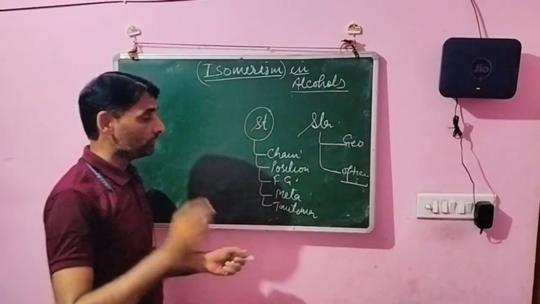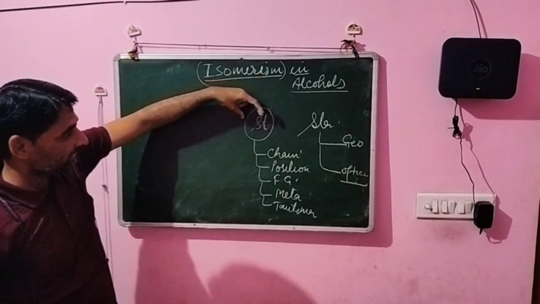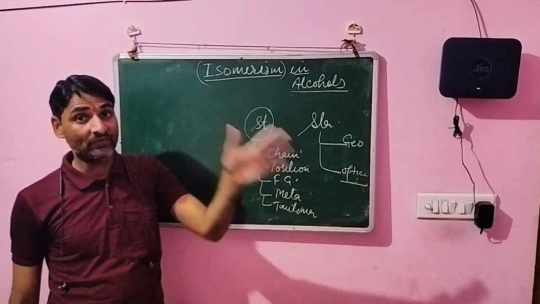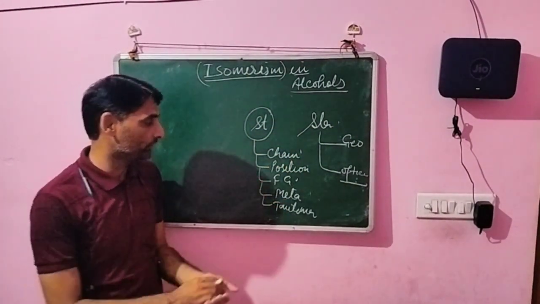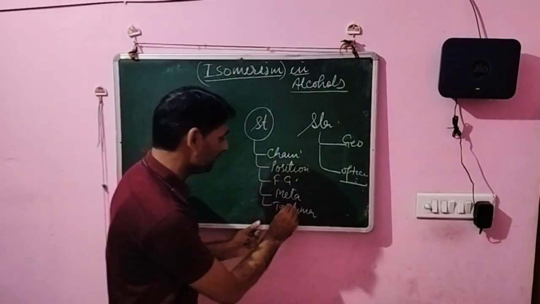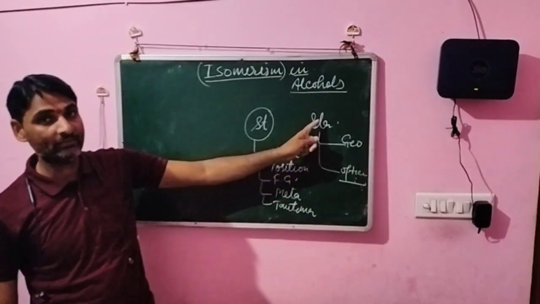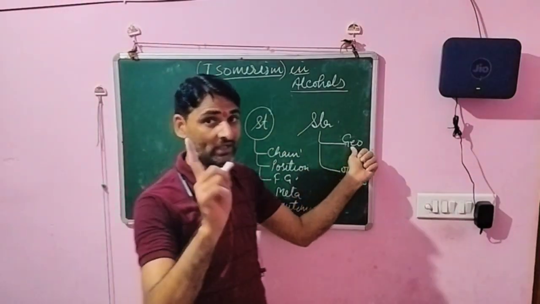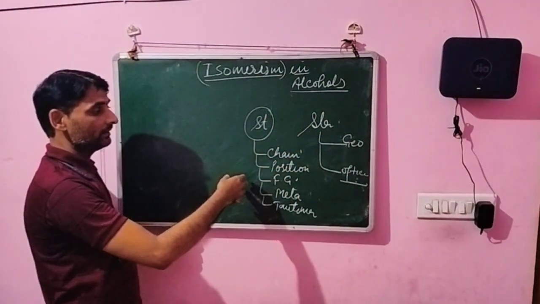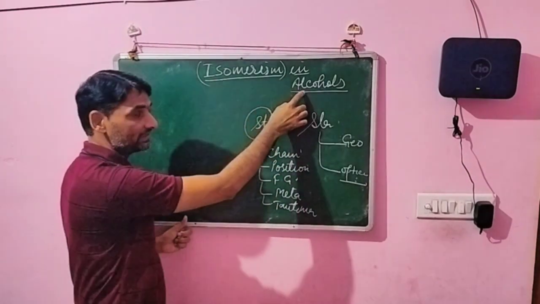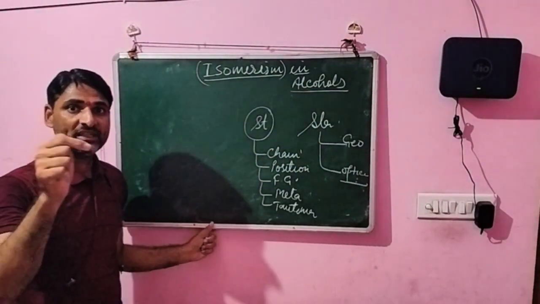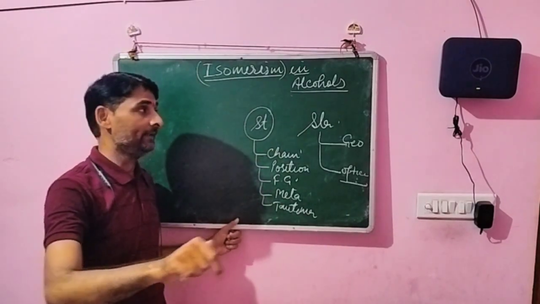You have studied this in 11th class: isomerism is of two types, structural and stereoisomerism. Structural isomerism is divided into 5 categories: chain, position, functional group, metamerism and tautomerism. Stereoisomerism is divided into 2 categories: geometrical and optical. Understand? But among all these, which types of isomerism are shown by alcohols? We have to study that in this chapter.